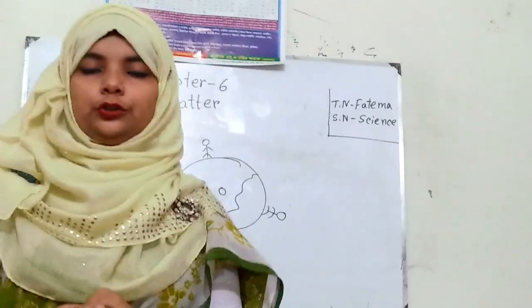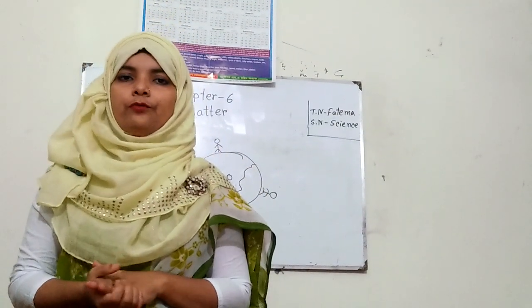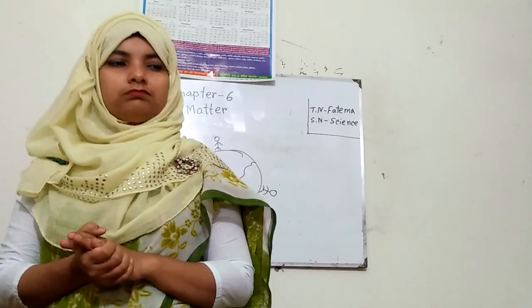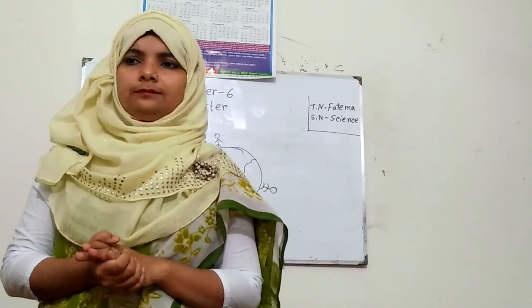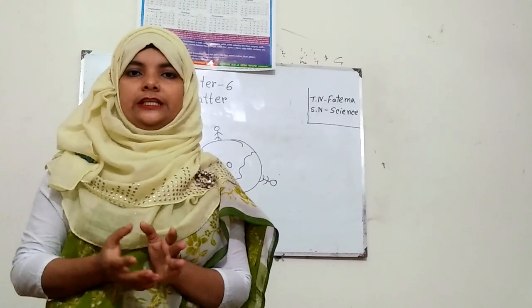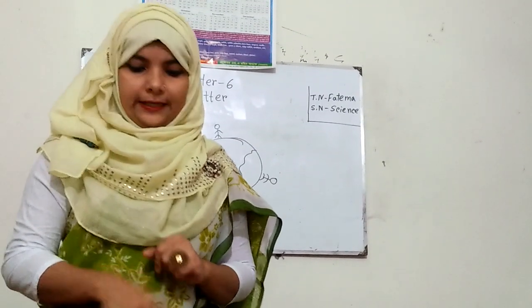Now I have already discussed the volume and weight for solid matter and liquid matter. But what do you think? At first I told that matter can stay in 3 physical states, isn't it?